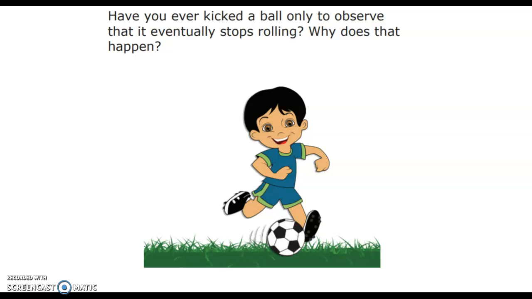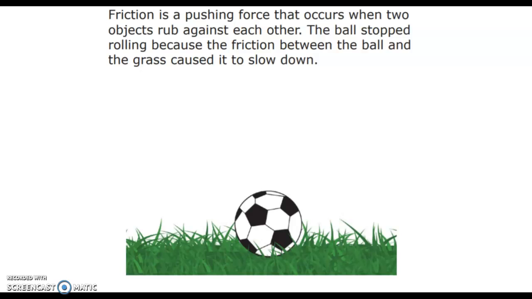Have you ever kicked a ball only to observe that it eventually stops rolling? Why does that happen? Friction is a pushing force that occurs when two objects rub against each other. The ball stopped rolling because the friction between the ball and the grass caused it to slow down.